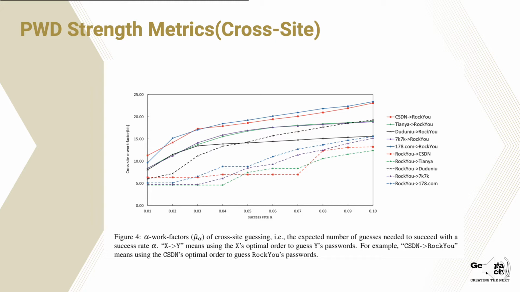We can see that the trend is pretty close to our previous chart, but the only thing is that this axis is different. For this one, the success rate is not like the previous chart where it increased every 0.1%, but here it is every 0.1. Which makes sense, because if I have another site's password and want to guess another website's password, the possibility will be a little bit low. But we can see the trend still keeps a similar rate.